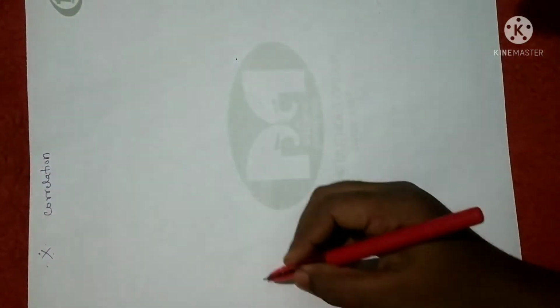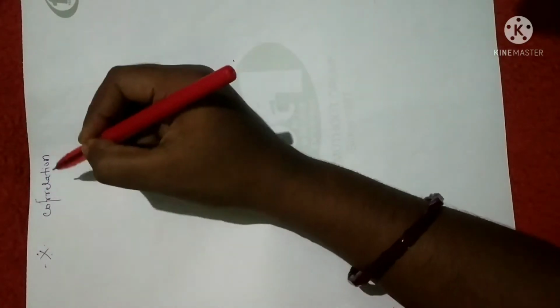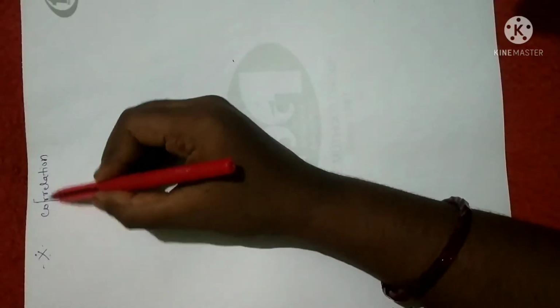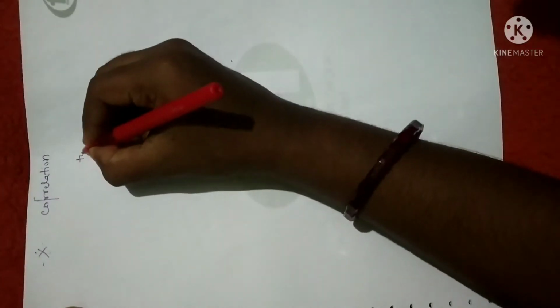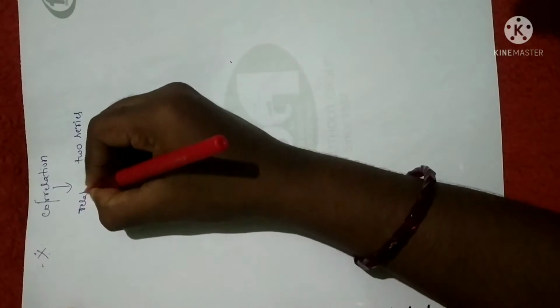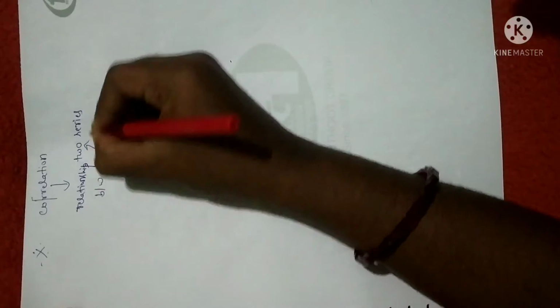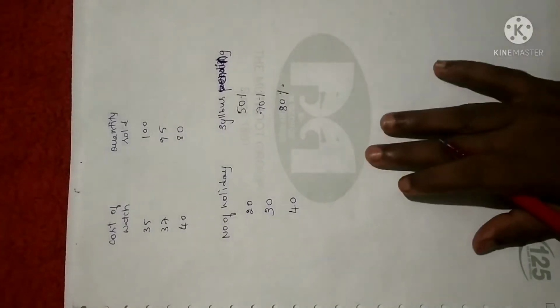That is correlation. As the name itself indicates, correlation is none other than the relationship between two data, or we can say the relationship between two series. Fine. Correlation gives the relationship between two series or two data, two sets of data. I'll give you one good example in order to understand this concept better.